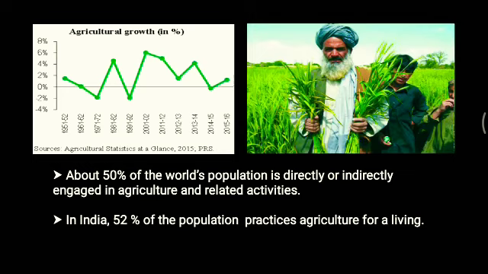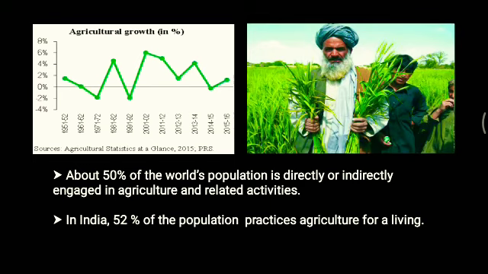Presently about 50% of the world's population is directly or indirectly engaged in agriculture and agriculture related activities. And in India, 52% of the population practices agriculture for a living.